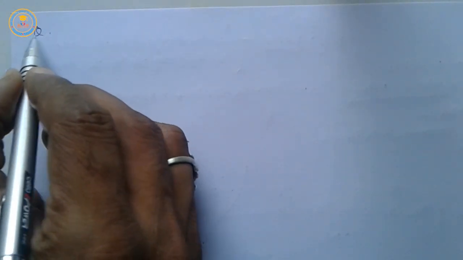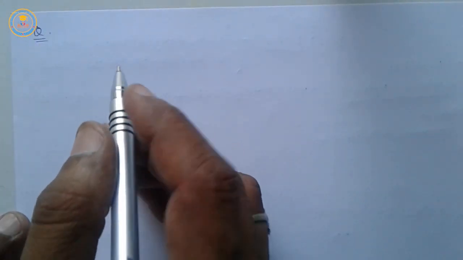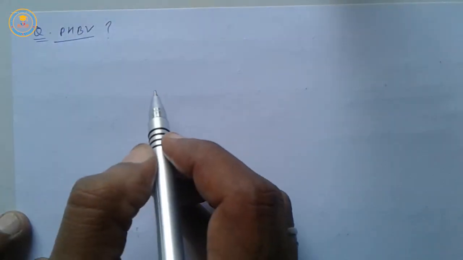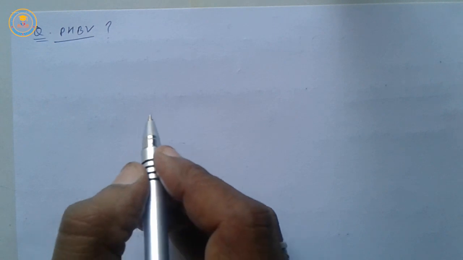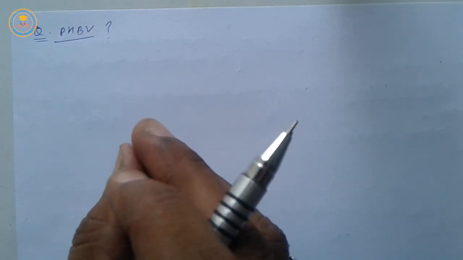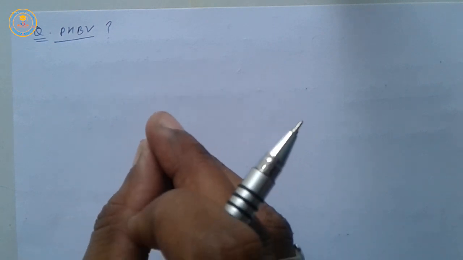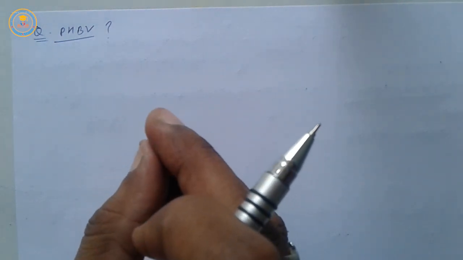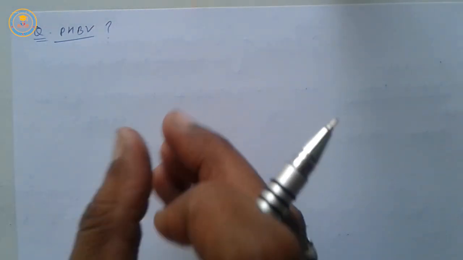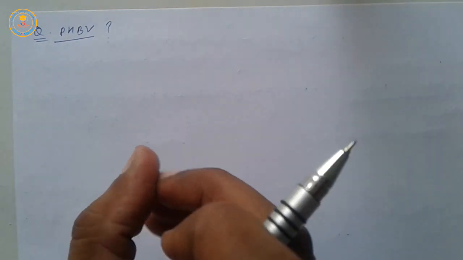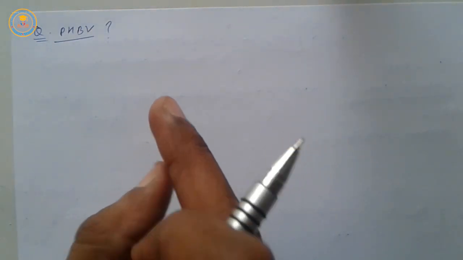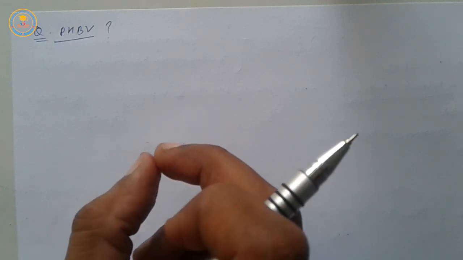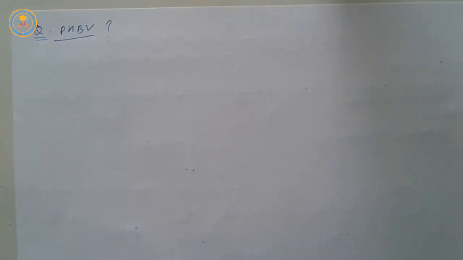Now we take some questions for exercise. What is PHBV? Very important question for your competition and board also. PHBV means polyhydroxybutyrate co-beta-hydroxyvalerate polymer. PHBV is an important biodegradable polymer. It is used especially in packing, orthopedic devices and controlled release of drugs.